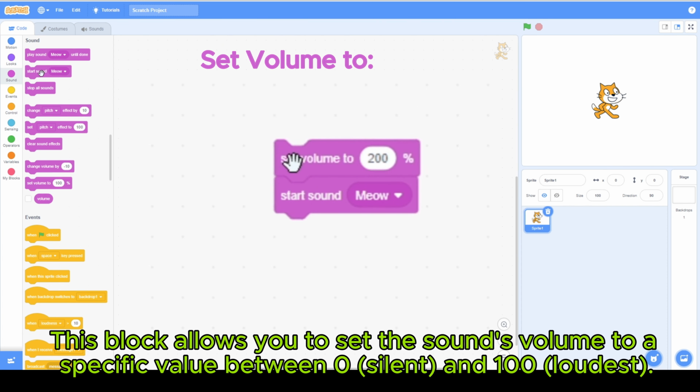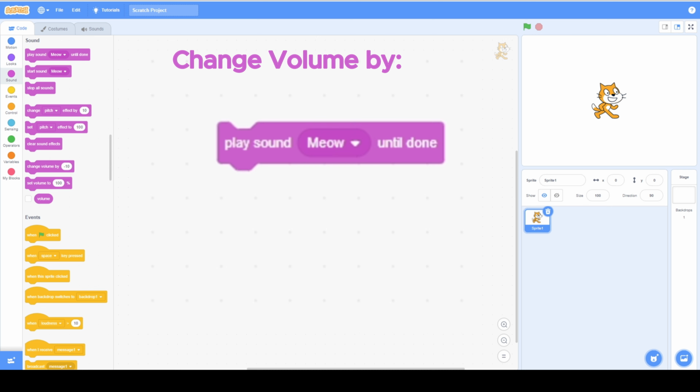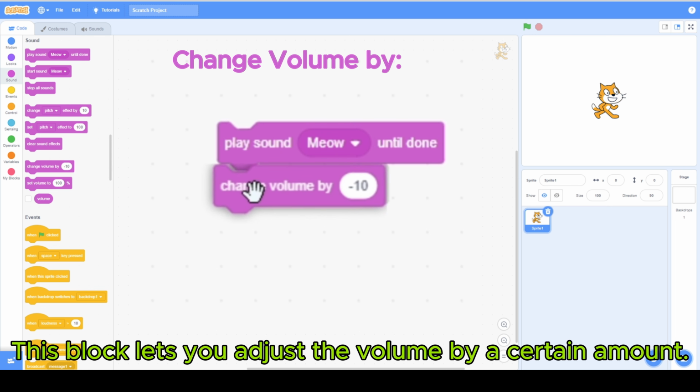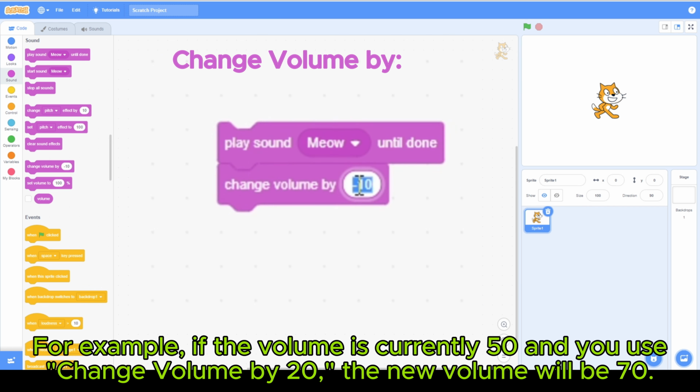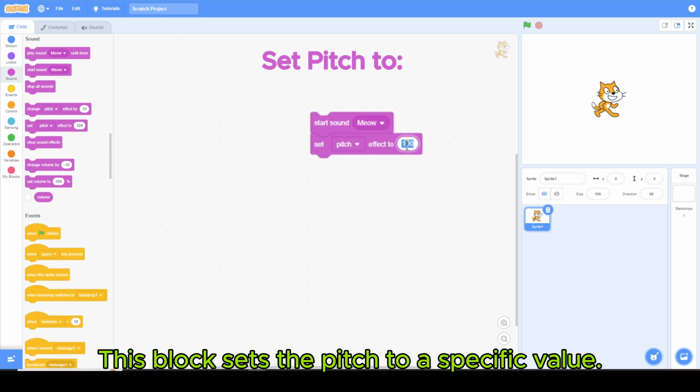To manipulate sounds effectively, you'll primarily use two types of blocks. Set volume to. This block allows you to set the sound's volume to a specific value between 0, silent, and 100, loudest. Change volume by. This block lets you adjust the volume by a certain amount. For example, if the volume is currently 50 and you use Change Volume by 20, the new volume will be 70.